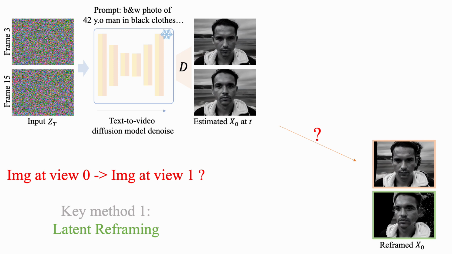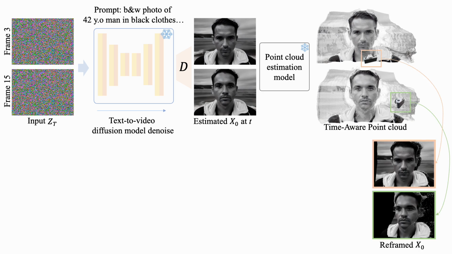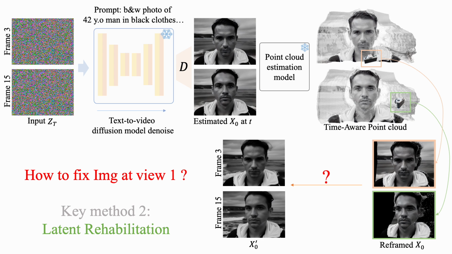To solve this, we propose latent reframing. When we get the partially denoised video x0 at time step t, we feed it into a point cloud estimation model to reconstruct a time-aware point cloud, that is, one static point cloud per frame, or one that changes over time. Then we render this time-aware point cloud from the target camera pose to generate a reframed video that follows the desired camera trajectory. However, this rendering introduces many blank or black regions caused by occlusion and incomplete geometry. So how can we fill these missing parts and obtain a complete video?